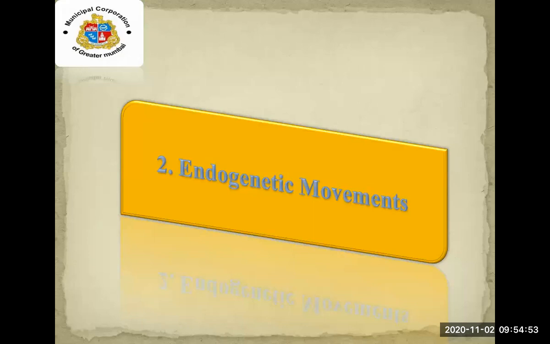These are the learning objectives for today's session.